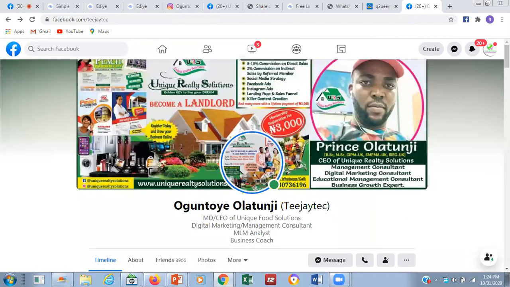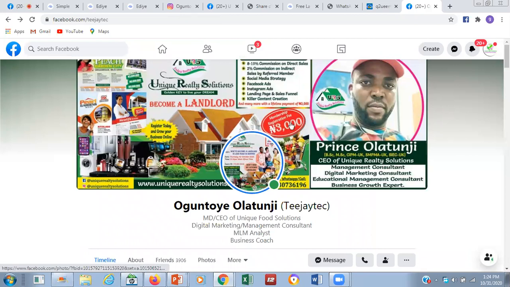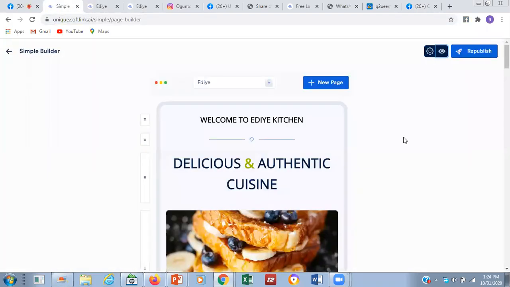These are one of the tools, one of the 9 areas that we need to set well when we are actually ready for business. It is in a social media lead machine. When you register with Unique Realty Solution or Unique Food Solution, you'll be getting that free of charge. You read it and you know areas where you need to edit when it comes to your Facebook.